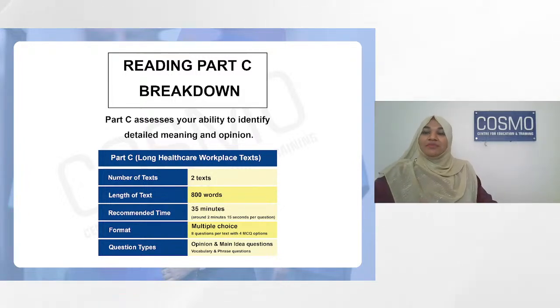So why is C part very tough? It is basically because this is an academic type of text. It is a long healthcare workplace type of text. We have two sections, C1 and C2. There are around 800 words you have to read and figure out your answer.